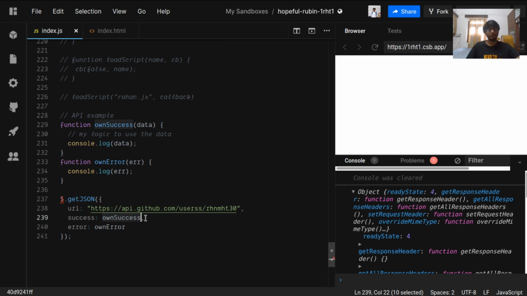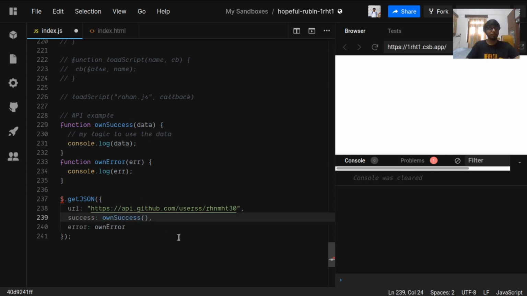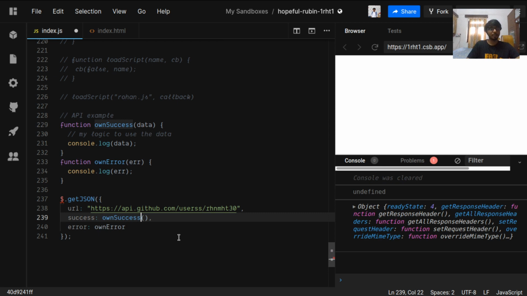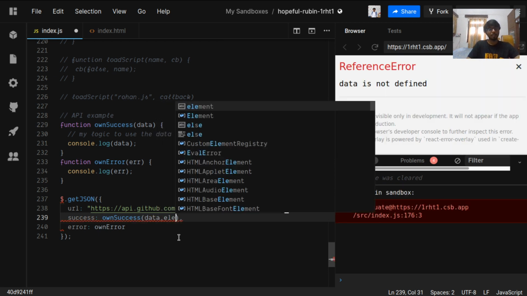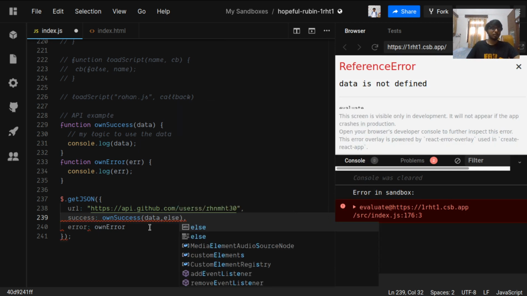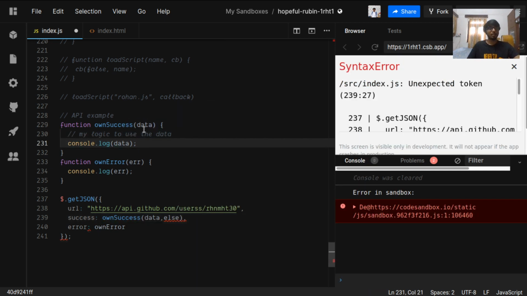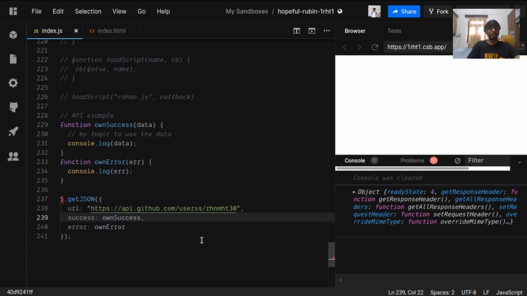It can pass several other arguments, but I will take only data. However the success is executed, it can pass on data or something else, but my function definition only takes the first argument. So it will take the data only.